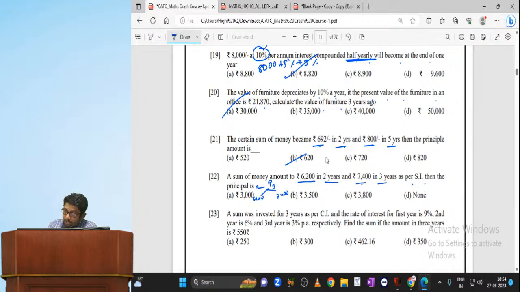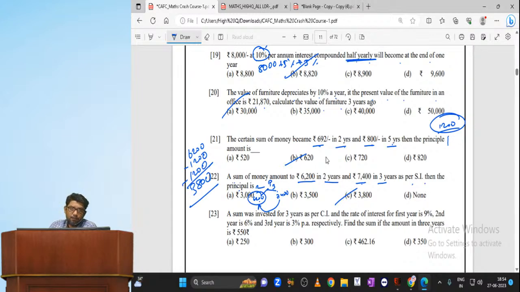Now subtract 7,400 minus 6,200. How much is it? 1,200. So this is my simple interest amount, divided by 1 only, since 3 minus 2 is 1 only. So here, after 2 years, 6,200 minus 1,200 minus 1,200. 2 times you remove. How much are you getting, my dear? 3,800. So our answer is 3,800.